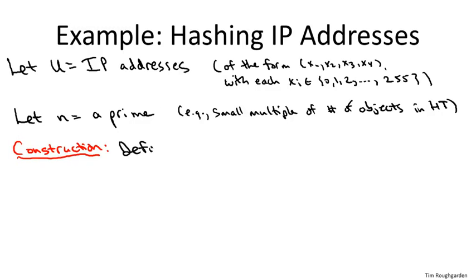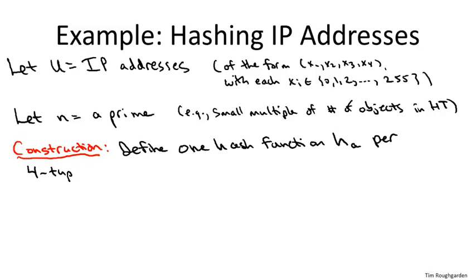So we define one hash function, which I'm going to denote by h sub a. A here is a 4-tuple, the components of which I'm going to call A1, A2, A3, and A4. And all of the components of A are integers between 0 and n minus 1. So they're exactly in correspondence with the indices of the buckets.